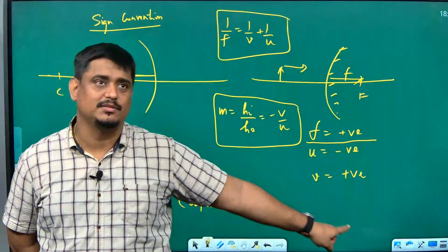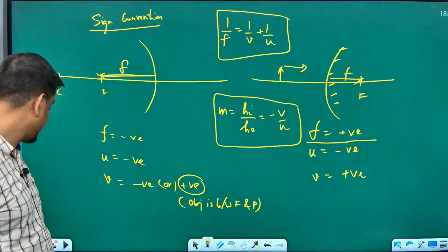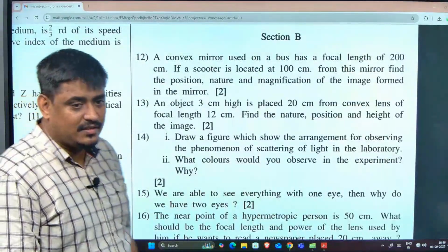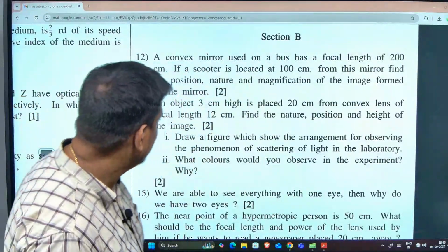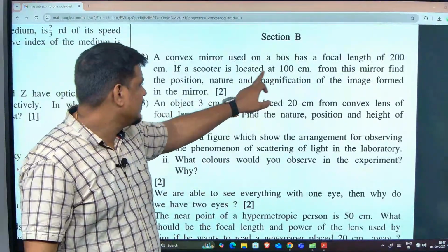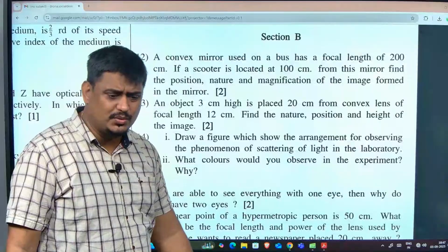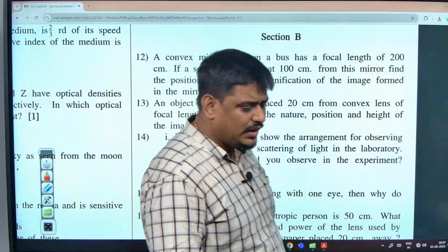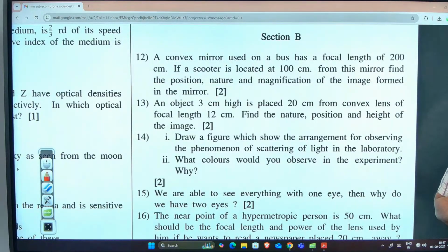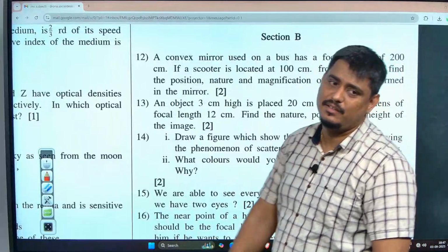Today we discussed also. Then also you are making a mistake. U, object position, U. Have you got the answer? Answer is 200 by 3, positive or negative? It must be positive. Convex mirror cannot have negative V.